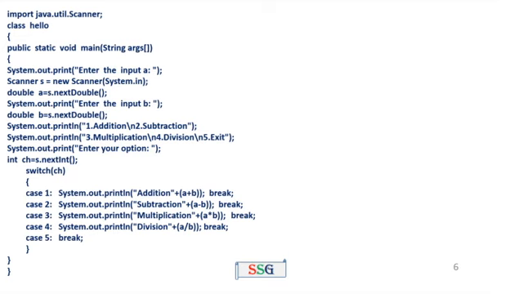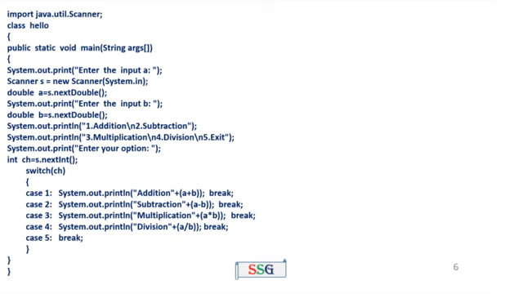Then the second input is given to the variable B. Next, System.out.println shows some output: 1 for addition, 2 for subtraction, 3 for multiplication, 4 for division, 5 for exit. Next, System.out.println "enter your option". That means enter your option. Based on the user option, this program performs the corresponding operations.